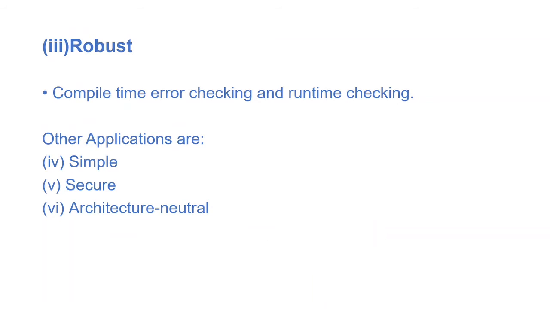operating systems. And the other advantage of Java is its robustness. Java has the ability to check for errors both at runtime and at compile time. So if we build an application using Java, then it is a 100% error-free program. And the other big advantages of Java are its simplicity, security, and architecture neutral platform based coding. Okay, we'll see them one by one.